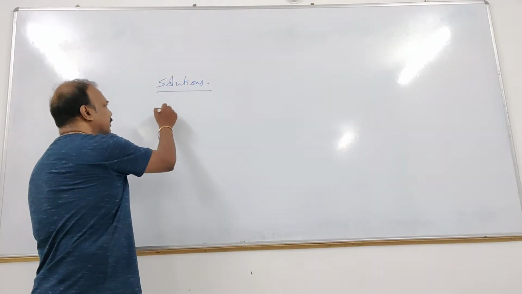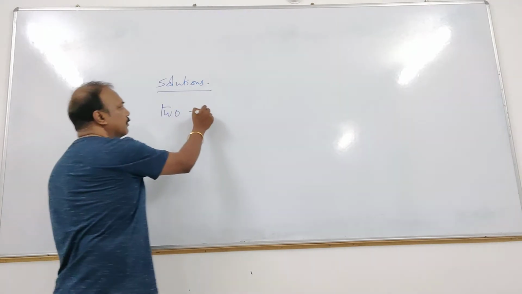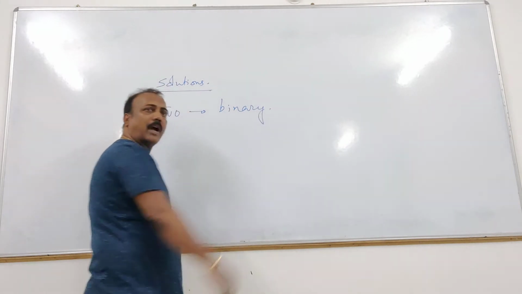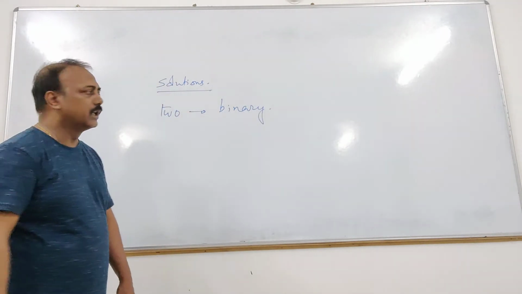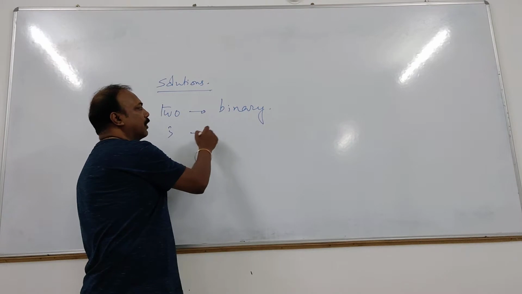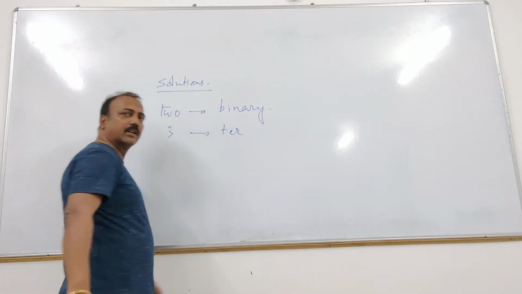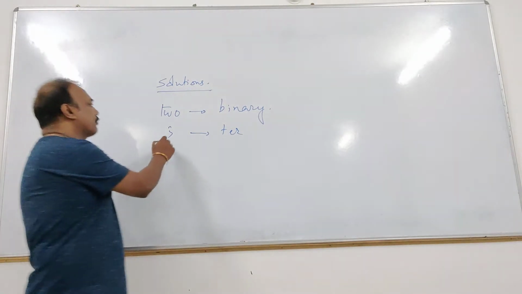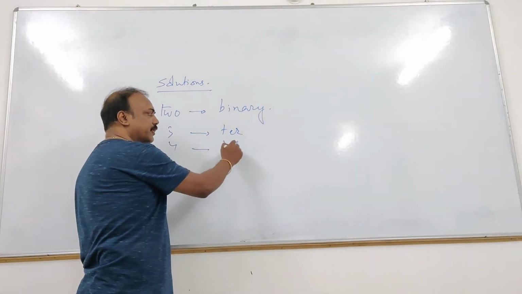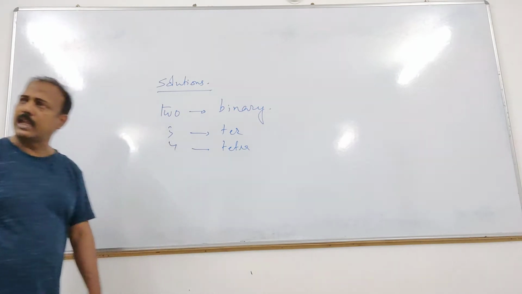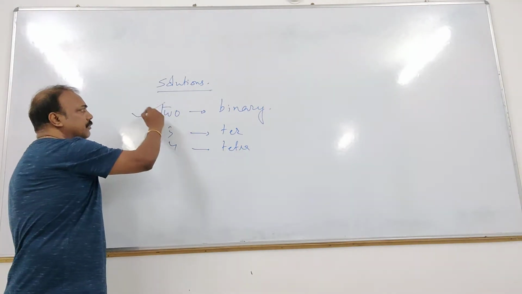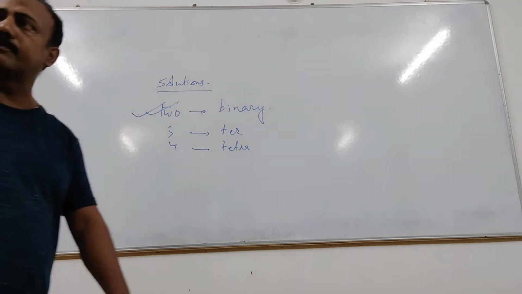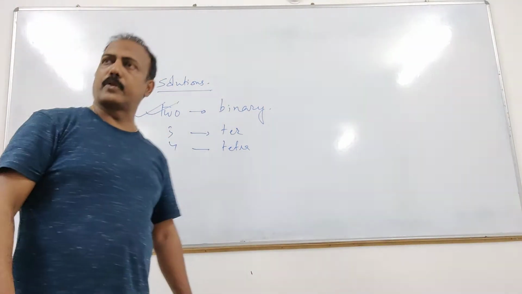If two components are there, we call it a binary solution. If three components are there, we call it a ternary solution. Ternary, okay? If four components are there, we call it a quaternary solution, and so on. In our syllabus, only the binary solution is there. So we are going to deal with the binary solution only, that means the solution with two components.